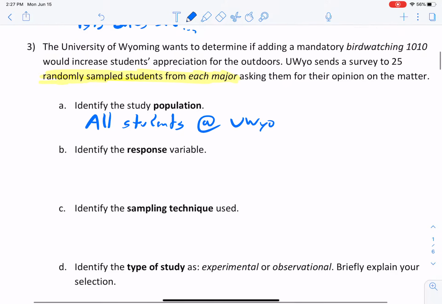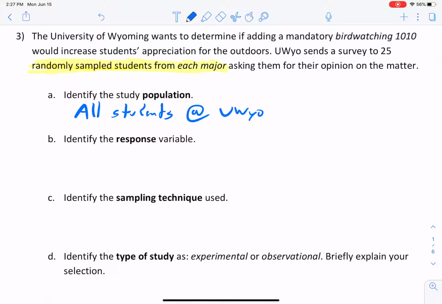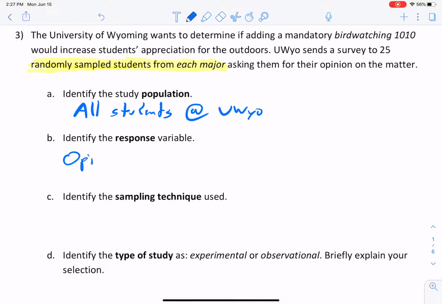All right. Now, what's the response variable? Well, what's the thing that we're trying to measure? Well, in this case, it's going to be the opinion on the thing that's being asked, right? On the mandatory class, to keep it brief, okay? Also, my writing is really not good.